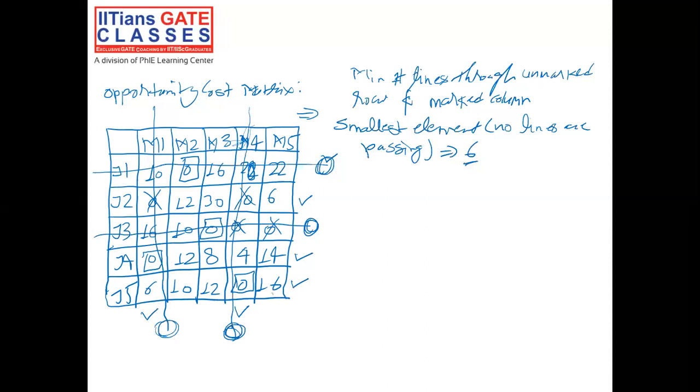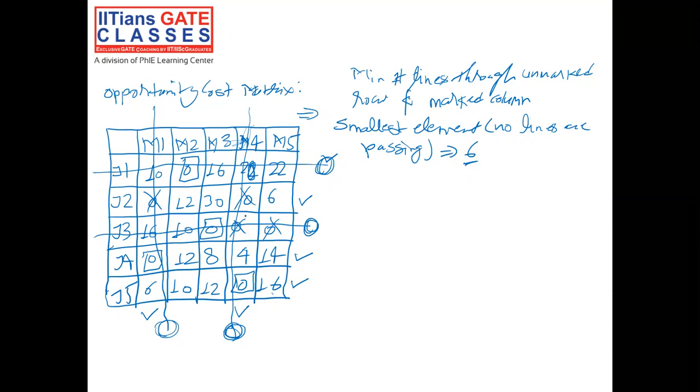The elements that do not have a line through them are 12, 30, 6, 12, 8, 14, and 10, 12, 16. So subtract this element from all these elements by which no line is going through, and add it to every element at the intersection of two lines. The intersections of two lines are J1 and M1, J1 and M4, J3 and M1, and J3 and M4.